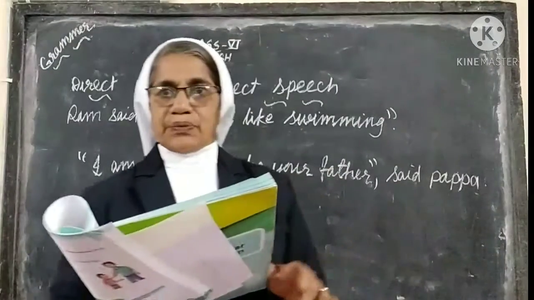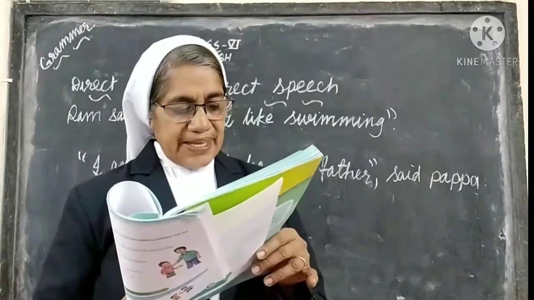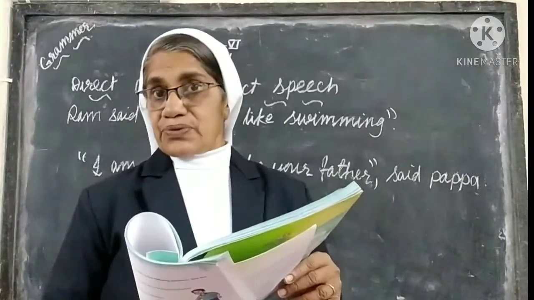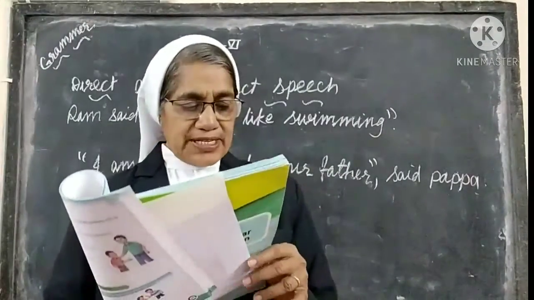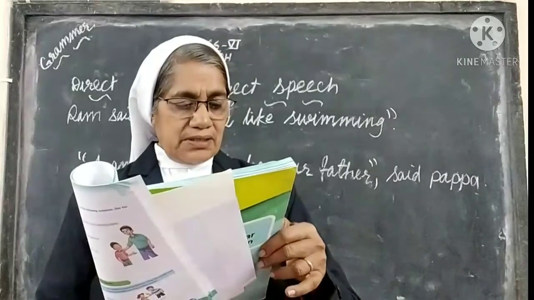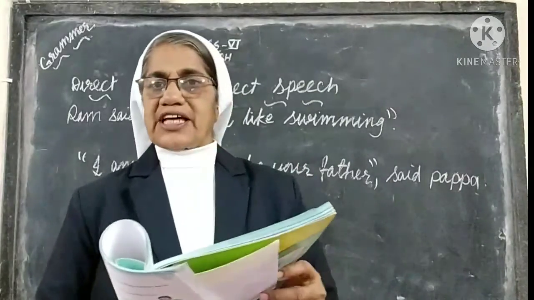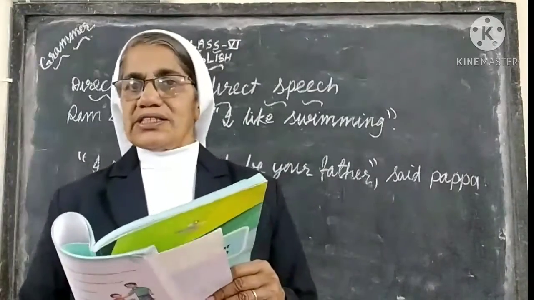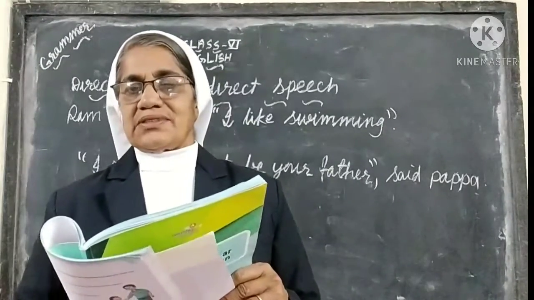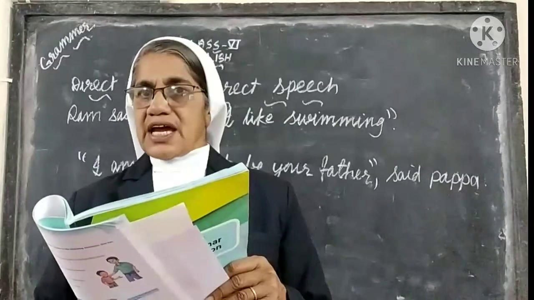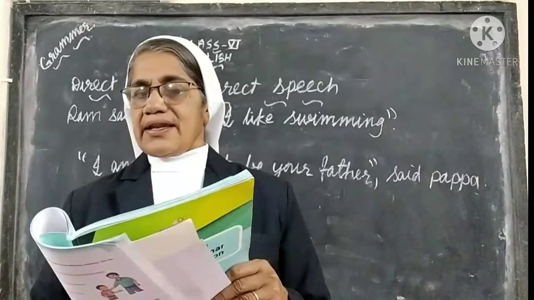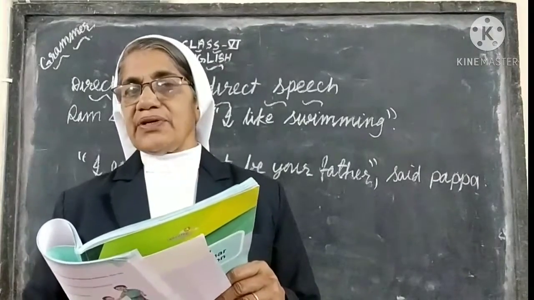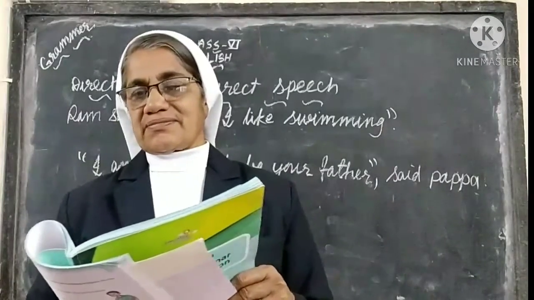So you should remember the point, students. A comma is put after the quotation when it precedes the reporting verb. So, finished. These are the points. Total 8 points are here. In direct speech, you should remember all these points. So read these points again and again, learn them by heart, and remember them always whenever you write direct speech.